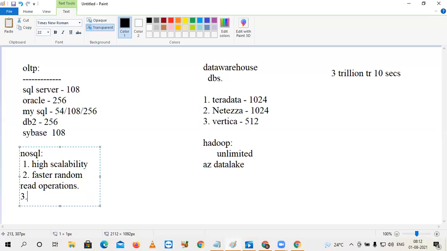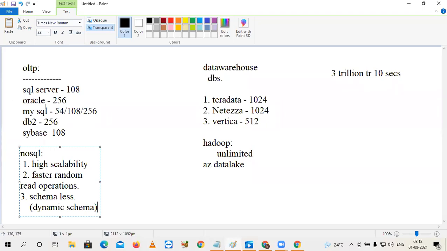Third advantage, I forgot what to say. Schemaless. That means schemaless is not no schema, it is dynamic schema. Yesterday I told you the Amazon example. Amazon is maintaining 750 different categories of products. Suppose books is one category. For books, the fields are different. That means the attributes of a book are different. For the product laptop, attributes are different. For the product TV, again, attributes are different.